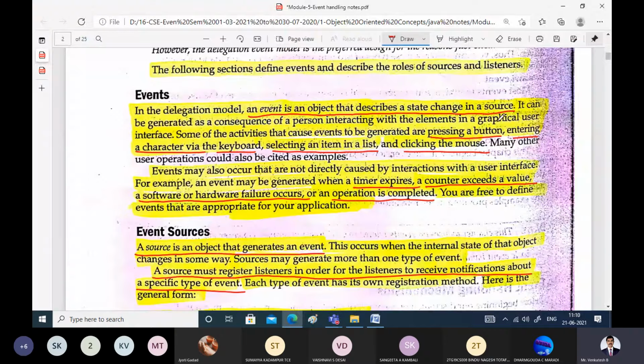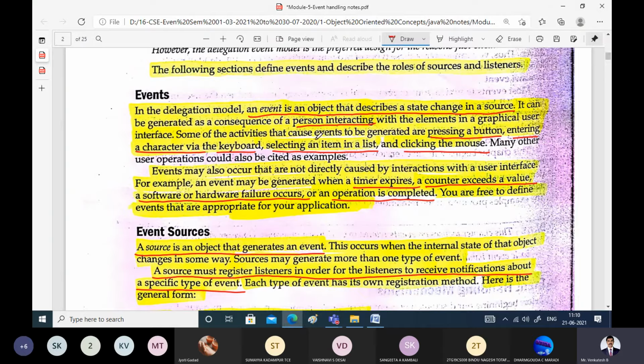There are two ways in which an event can be generated, because whenever a person is interacting with the graphical user interface, it can be generated by the user or by the system.